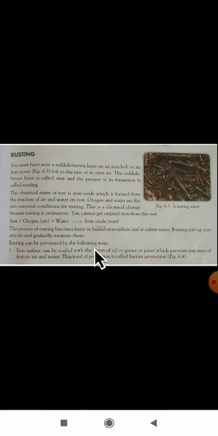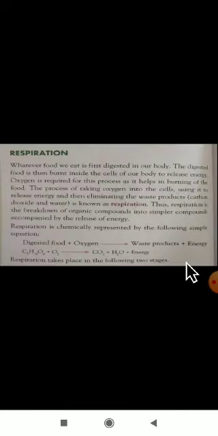Then how can we prevent rusting? Prevention of rusting: one is barrier protection and one is galvanization. What is barrier protection and what is galvanization is very important here. The definition of barrier protection and the definition of galvanization, you have to go through it.